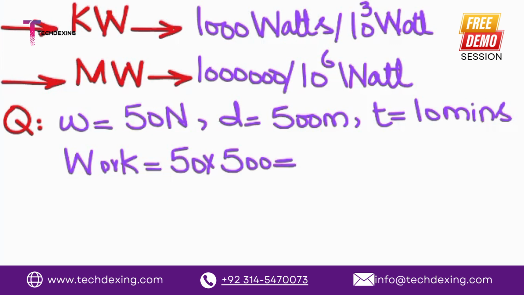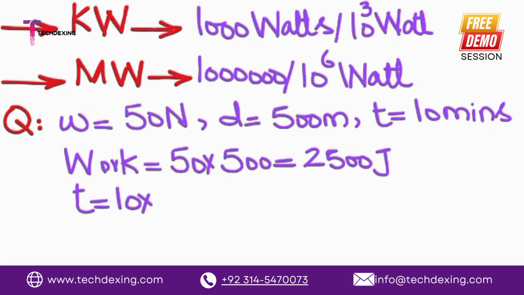We already used W is for work, right? No, W is basically the weight, right? It's not about the work. Yeah, it's weight. So 50 times 500 is 25,000. So yeah, very good. So first we have to calculate the work. Good. So work is equal to force into distance, or weight into distance.